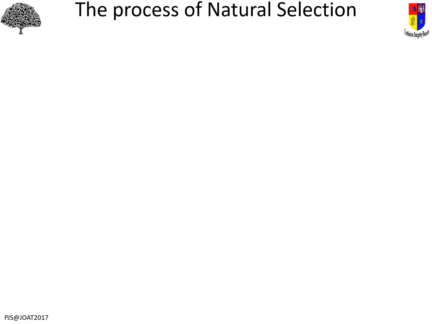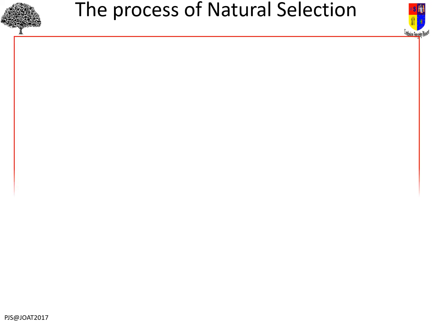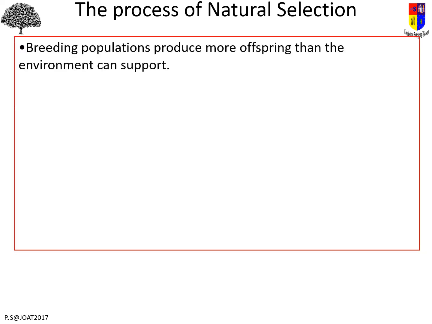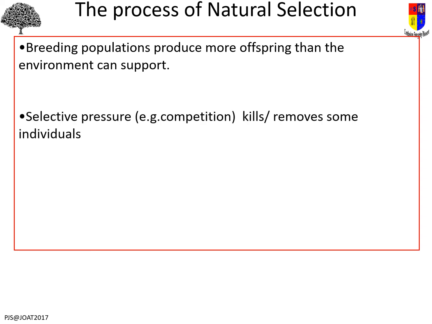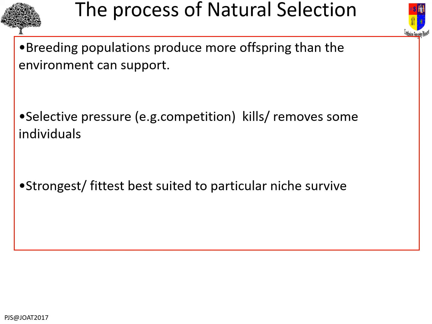So here's the process, which you need to be able to talk through. The most important thing is that you start with more offspring than the environment can support, because you need to have competition. And then you need to have some form of selective pressure, whether that's competition or something to do with, say, predators or grazers or disease or anything else, but something will remove some individuals and allow other individuals to succeed. Those individuals give the name to the natural selection process, which is used quite often, which is survival of the fittest. What we mean is that the best suited survives.